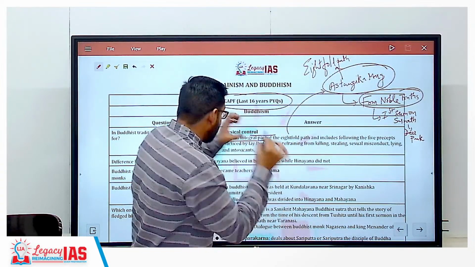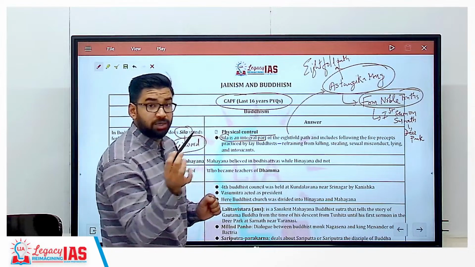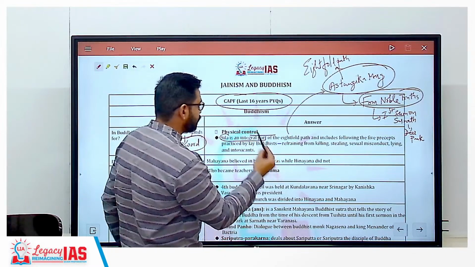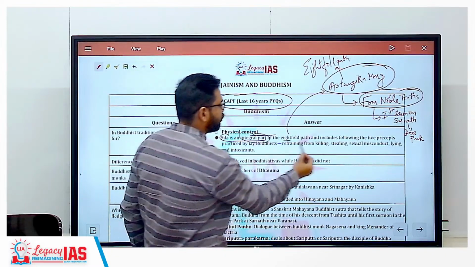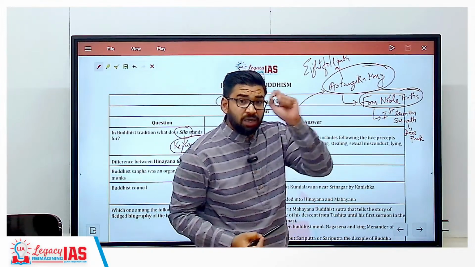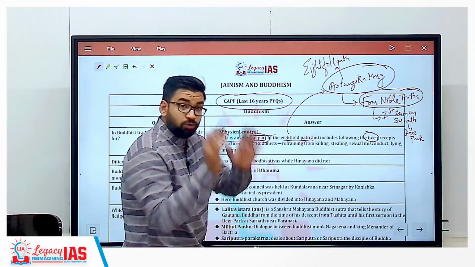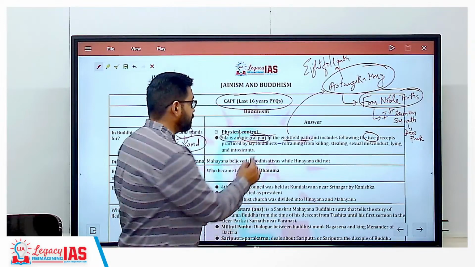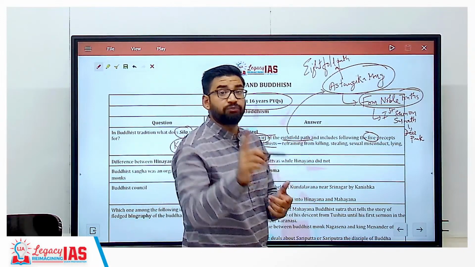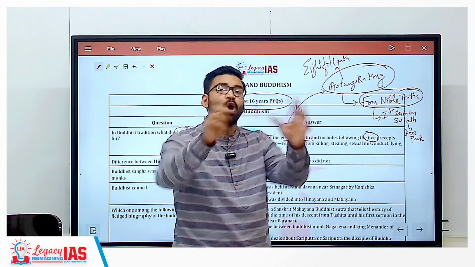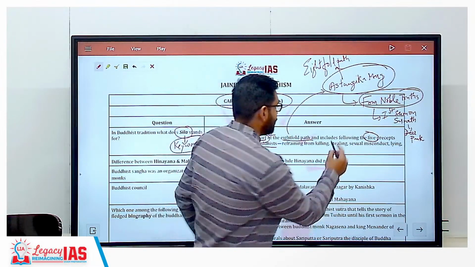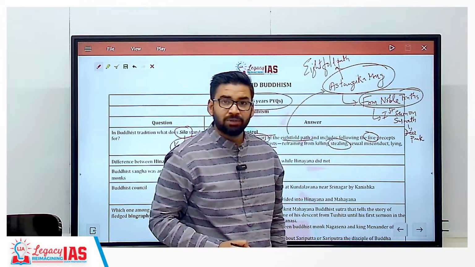Clear? Similarly, the Sila keyword is one of the integral parts of the eightfold path, and it includes 5 precepts. Okay? Now, these 5 precepts laid down by Buddhists are, like, refraining from killing, that is non-violence. Second, stealing. Clear?